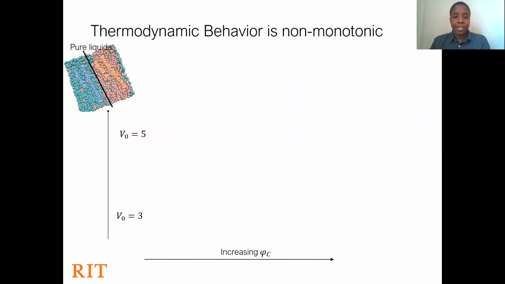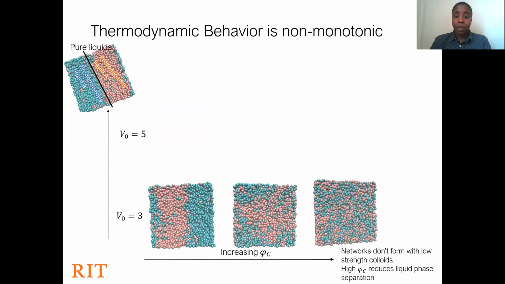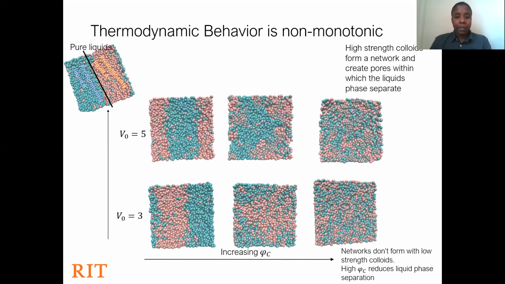This slide summarizes the results of the study. The volume fraction of colloids increases from left to right, and the bottom row has a lower strength, and the top row has a higher strength. Looking at the results, going from left to right, we can see that the degree of separation decreases as the volume fraction increases. The low strength colloids do not form networks, but if you increase the strength, we can see some interesting behavior.